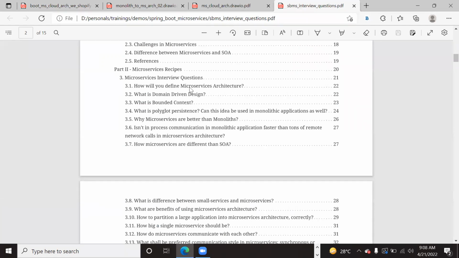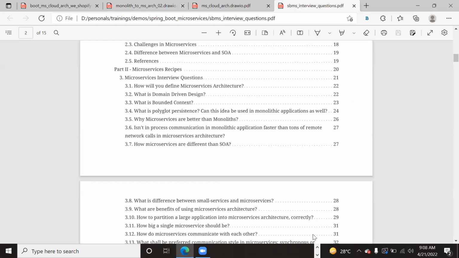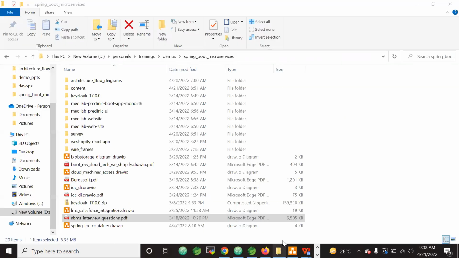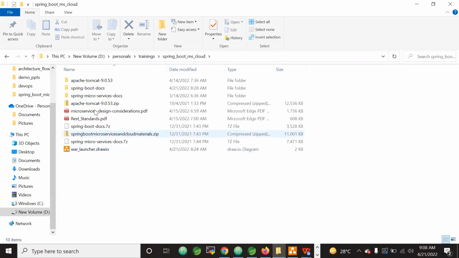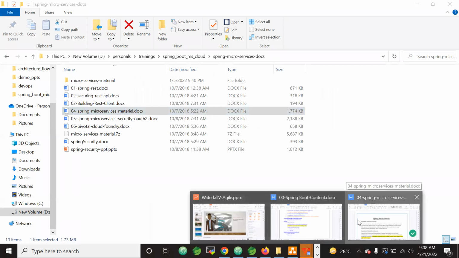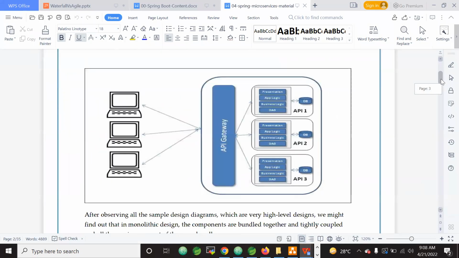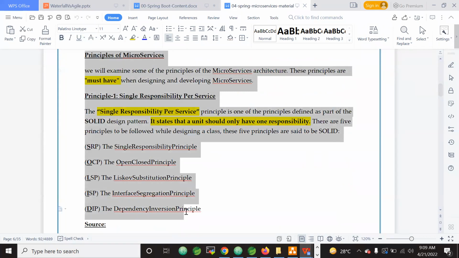And see this, how will you define microservices architecture? So simple, we have taken a separate microservice for each and every module and then added a database. Is this what we said is a microservice? No. Microservices have principles and characteristics. So if I can go and see our notes, let me showcase you the notes: Spring Boot MS Cloud, Spring Microservices documents, and microservices material. If you can see in this material, I have clearly taken the points like characteristics of the microservices, principles of microservices.